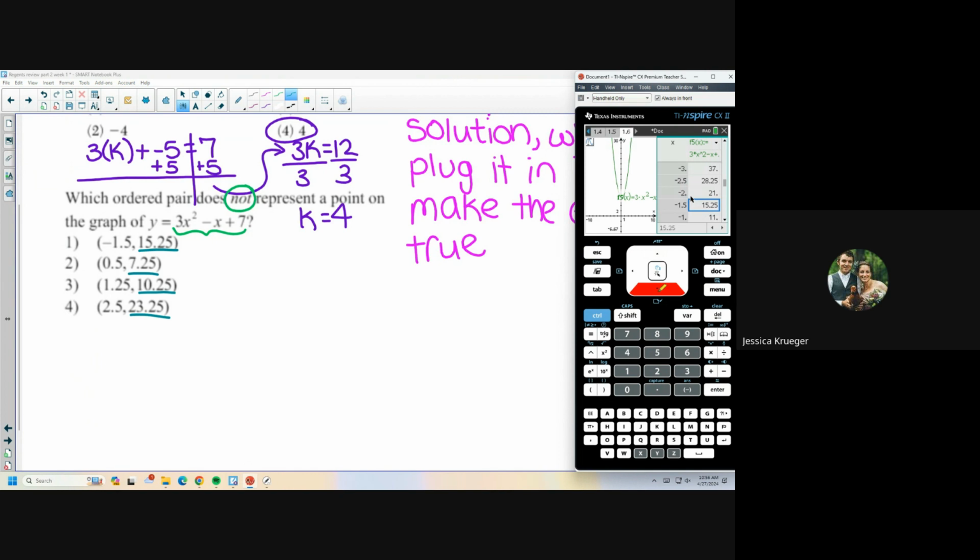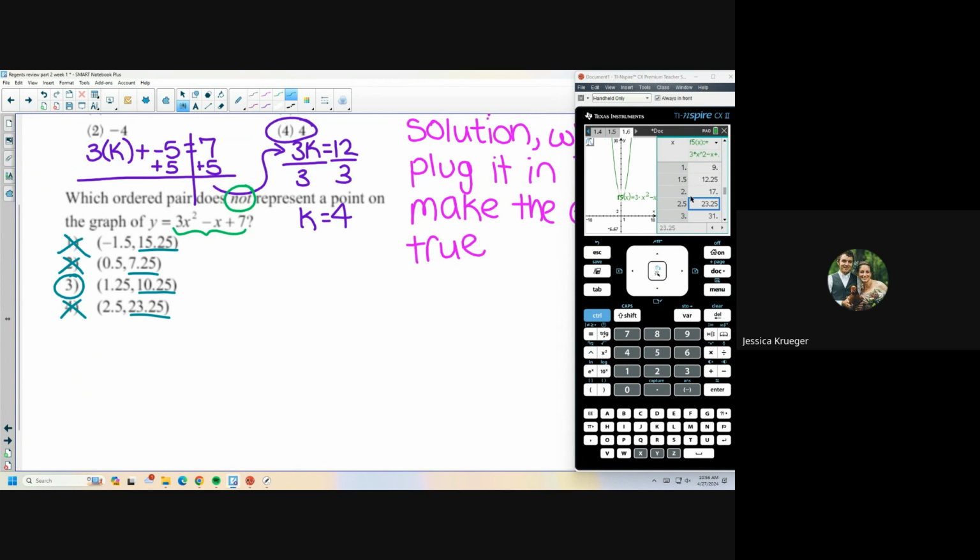So this point is on the graph. And now that my table is set by 0.5s, I can check 0.5. And at 0.5, it's 7.25. So that point is on the graph. 1.25, I cannot check. But while I'm here, I'm going to check 2.5. That's 23.25. So my suspicion is 3 is the answer.